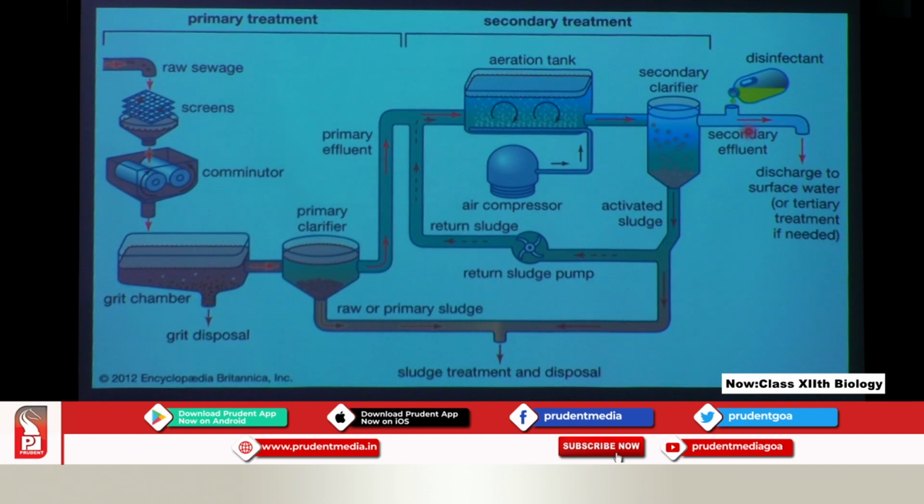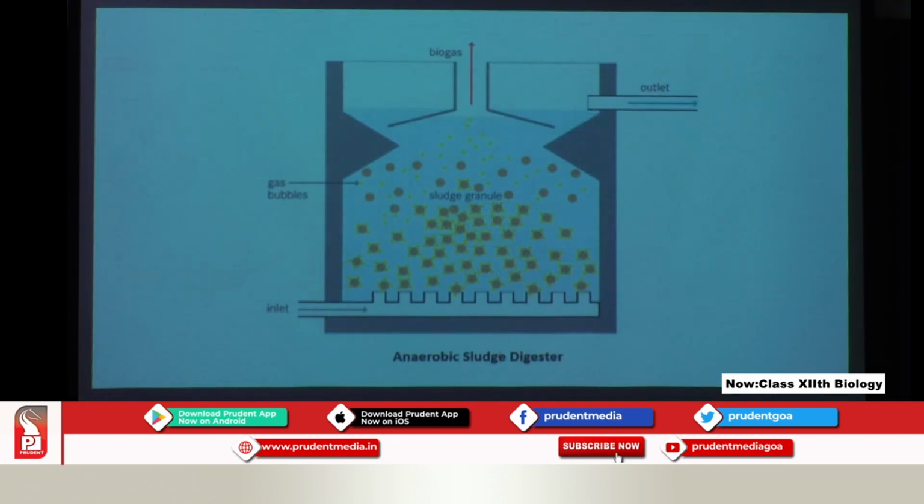Now sometimes the secondary effluent might require a tertiary treatment. It might be given a tertiary treatment, or it is just thrown out or discharged into water bodies, rivers, or used for some irrigation and so on. Now this is just a brief overview I have given you, which is not there in the textbook. We will do the later part once again.